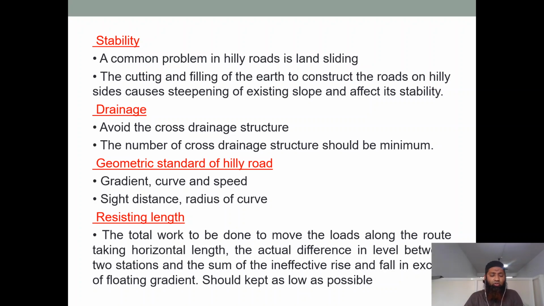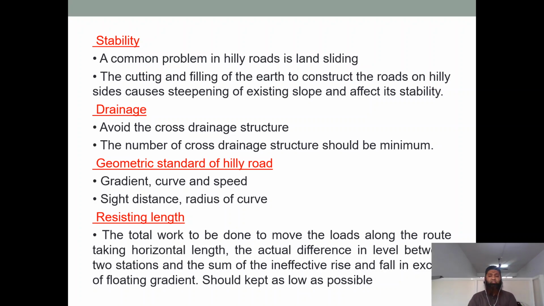Geometric standard of hilly road: you can see gradient, curve and speed. We have a geometric standard set up for them. Sight distance, radius of curve, all these have been set up. So we need to see what is the standard set up for this. Resisting length: the total work to be done to move the loads along the route, taking horizontal length. See, you have to move the loads along the horizontal length.